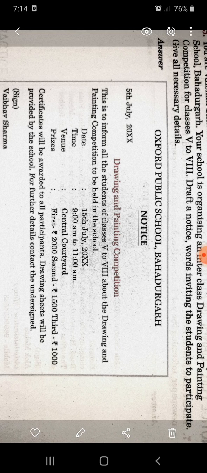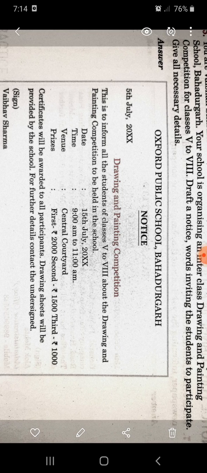Your word limit should not exceed 50 words. You should write only relevant information. No need to write irrelevant information.